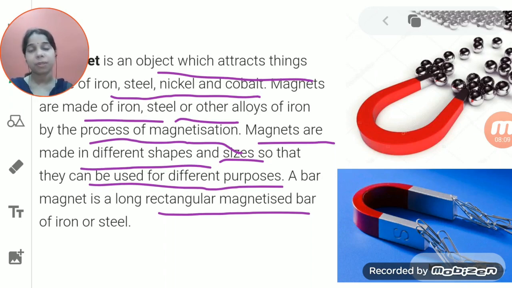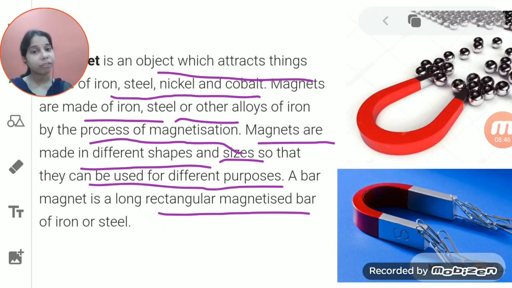That is magnetization. You have taken an iron bar. When this iron bar goes through the process of magnetization, after this process, when you take the same iron bar and try to stick it to another iron object, you will see that it will start attracting the other iron object, which shows that it starts behaving like a magnet.